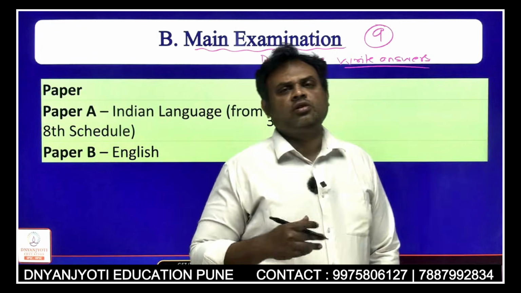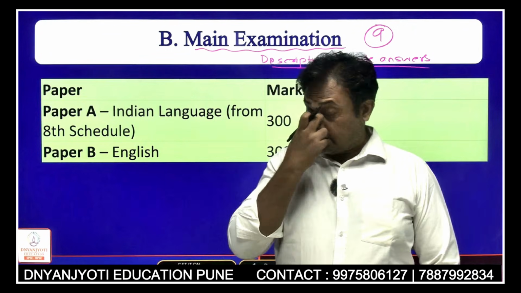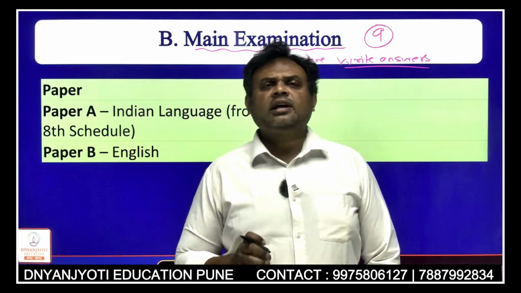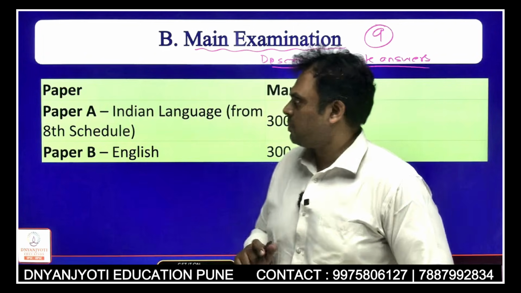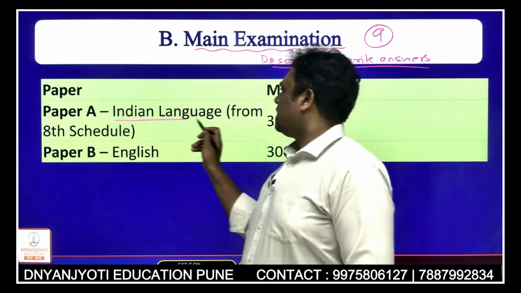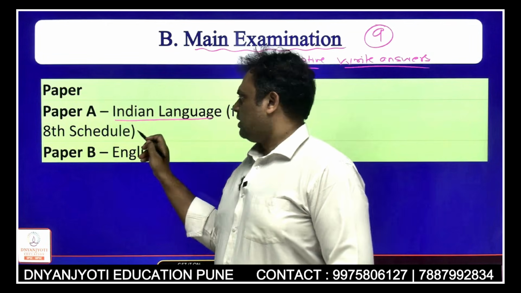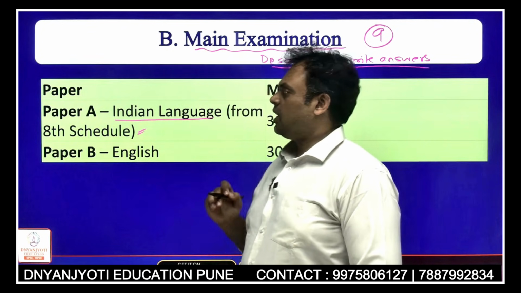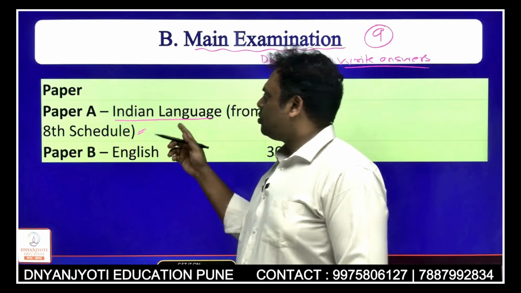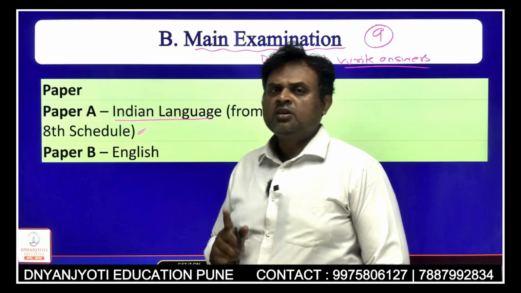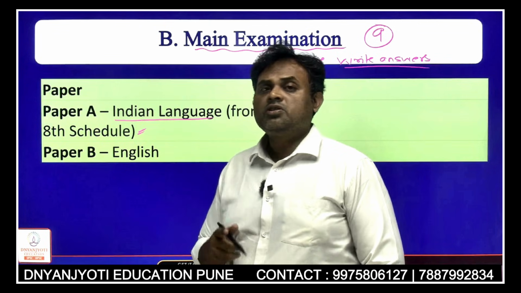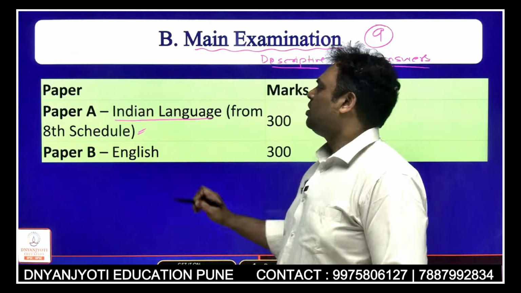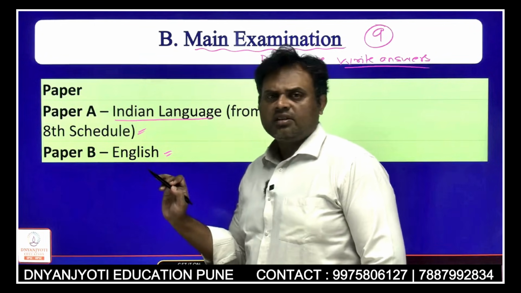Once you go for this examination, you need to understand that these 9 papers include 2 papers that are qualifying in nature. Which are these 2 papers? First would be an Indian language from the 8th Schedule. The list is given. Some groups are even exempted from this paper, but any person belonging to any state needs to opt for one Indian language, which is basically their native language, or the language they have studied till standard 12th. And one would be a compulsory paper that everyone in India needs to write.